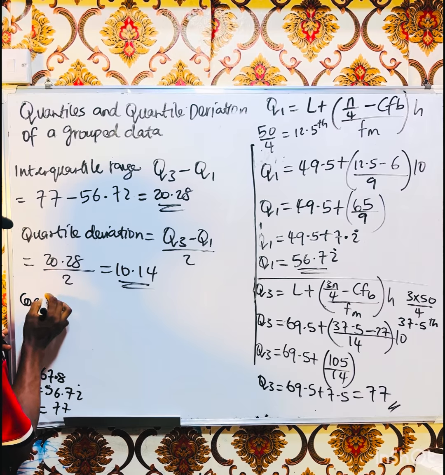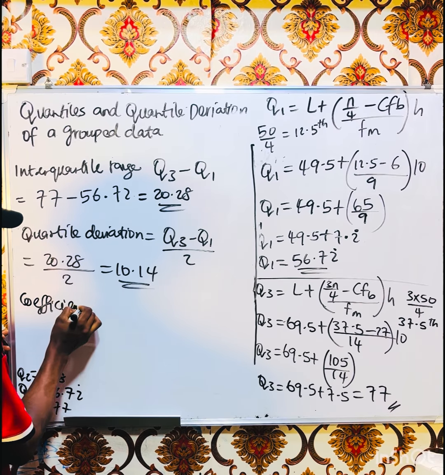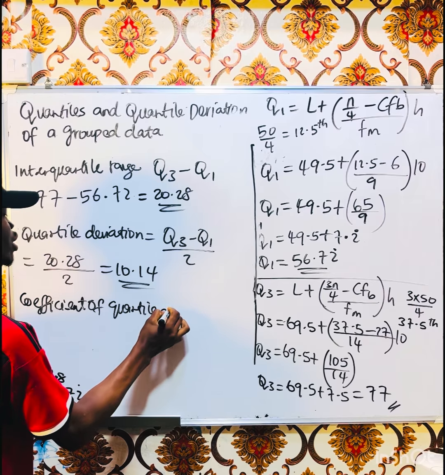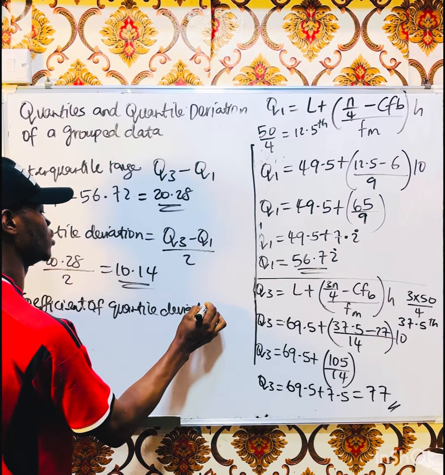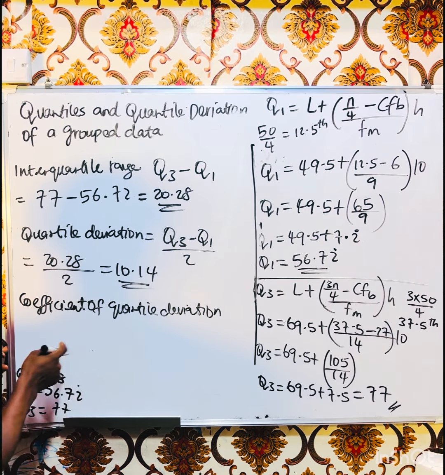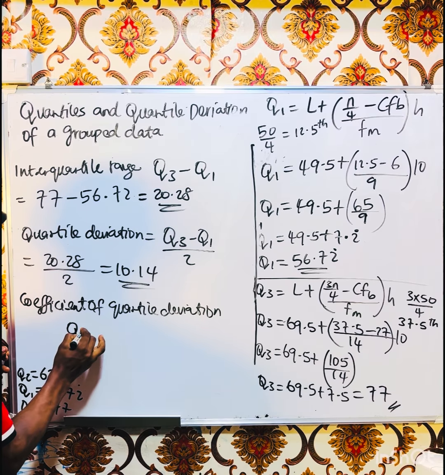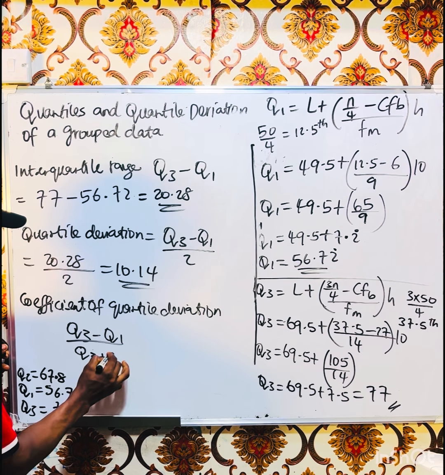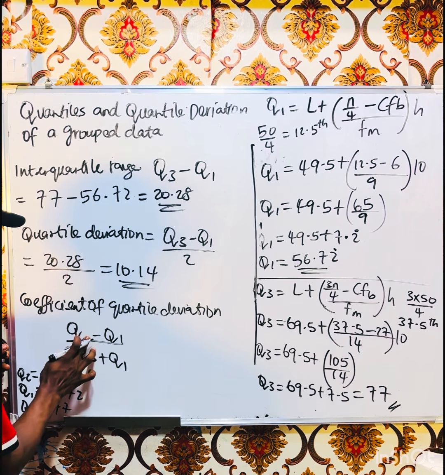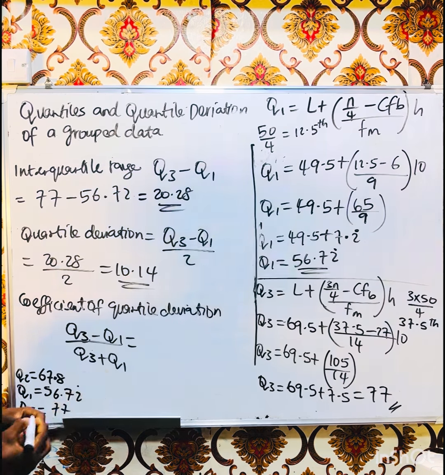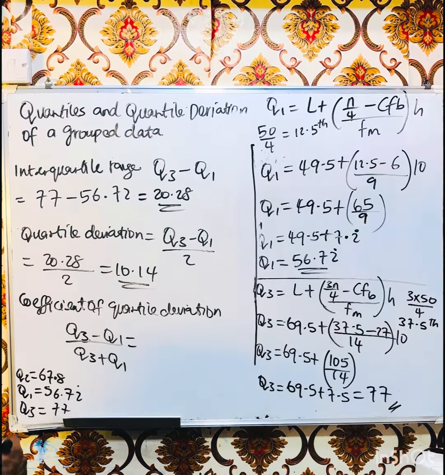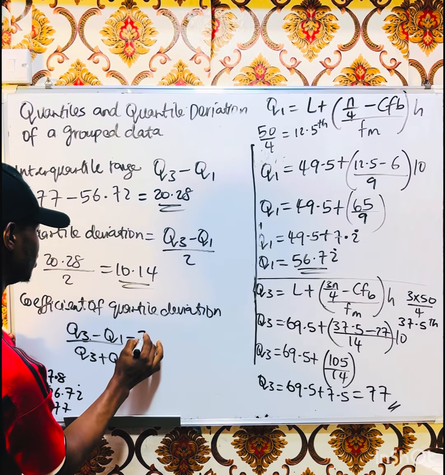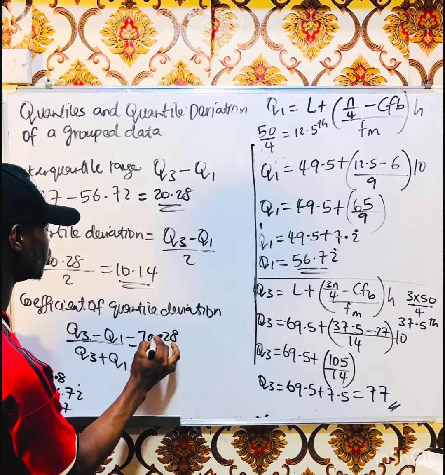Coefficient of quartile deviation is very simple. Just Q3 minus Q1 all over Q3 plus Q1. Are you there, my dear? So how can we solve it? Q3 minus Q1 is already 20.28, right?